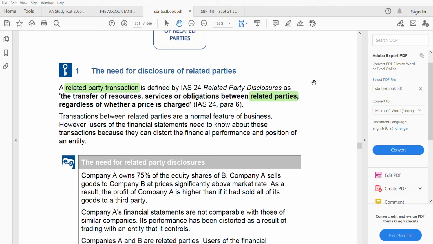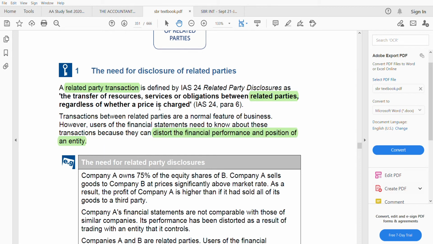Transactions can happen between related parties. Transactions have been happening between related parties. It is something normal, a normal feature that happens in business. But if it's so, it needs to be disclosed, because the users of the financial statements need to know that there's a related party relationship between your organization and the party who is related to it. The only reason is that it can distort the financial performance and position of an entity.